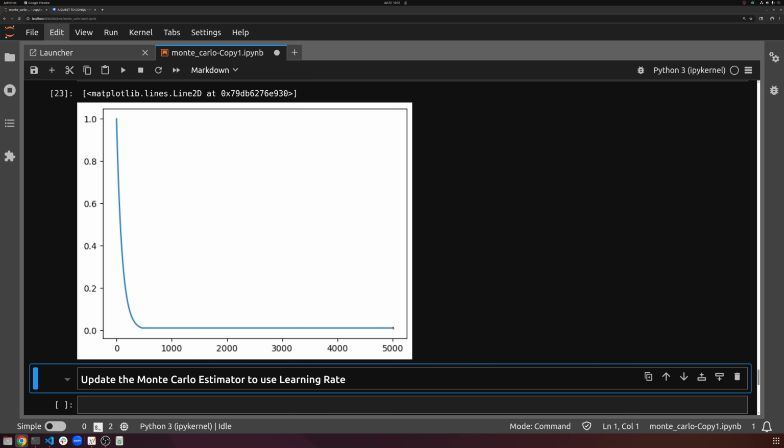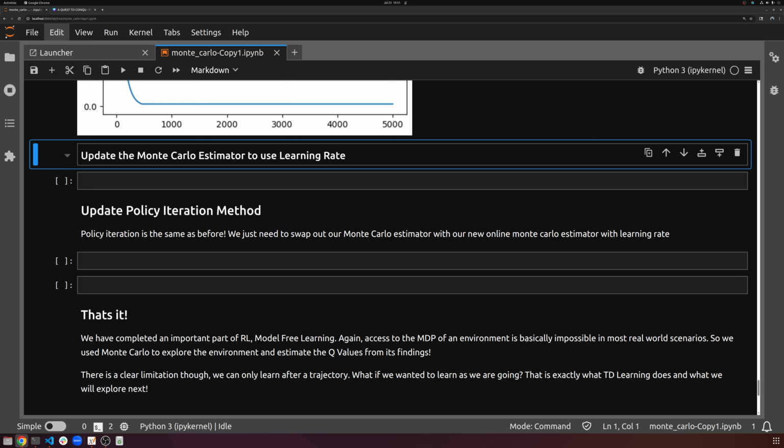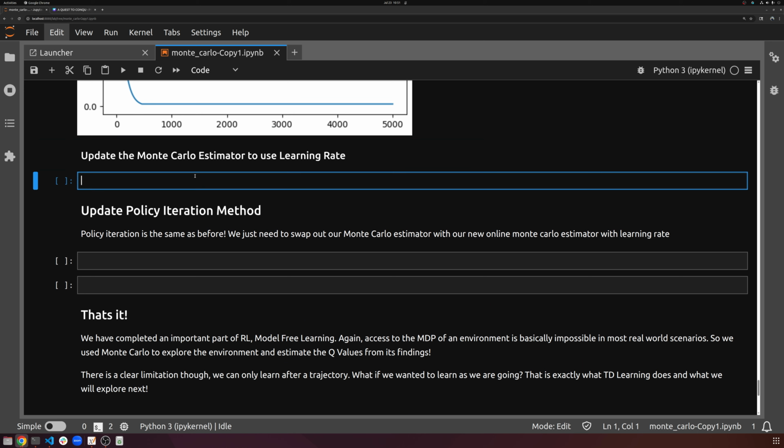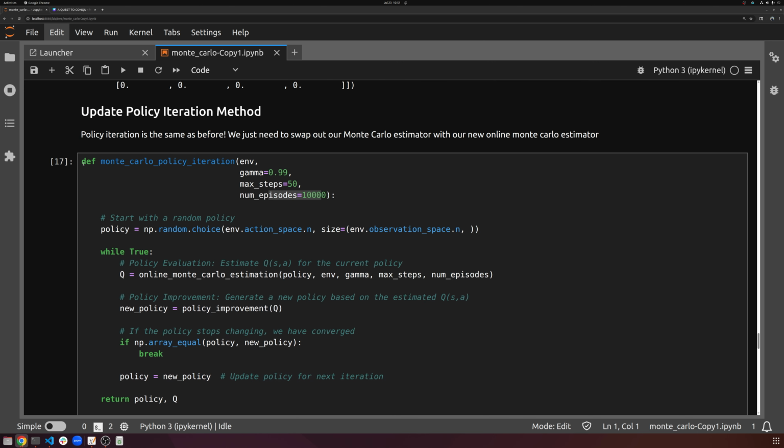So you can see we've clipped it at 0.01. Now that we have all that, nothing else is all that fancy. We just need to go ahead and update this method right here. So we had our online Monte Carlo estimation. Let's just copy it and paste it down below.